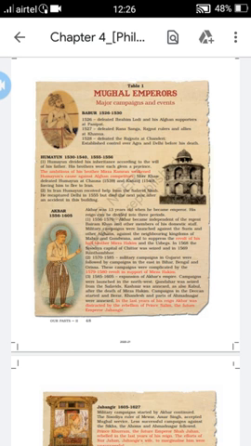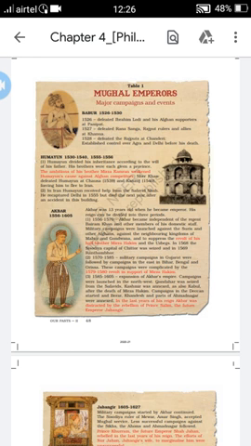In the second part, from 1540 to 1545, the Afghan king Sher Shah Suri wanted to defeat Humayun, and captured Humayun in 1545, and he spent 15 years imprisoned by Sher Shah Suri. So this is the second part of his life.